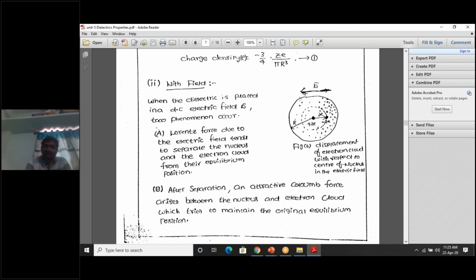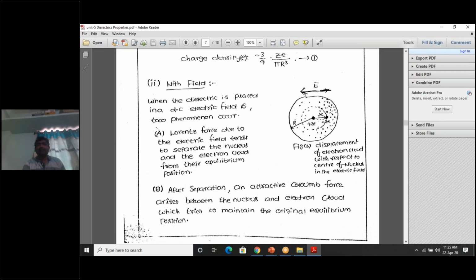So in this left part, fewer electrons are there, but in this right part of the atom, more electrons are there. So electrons got displaced in a direction opposite to the electric field. Due to this, what happened? As electrons are non-uniformly distributed, this side has more electrons. For these, this is the center of negative charge. Now the center of negative charge got separated from the center of positive charge.